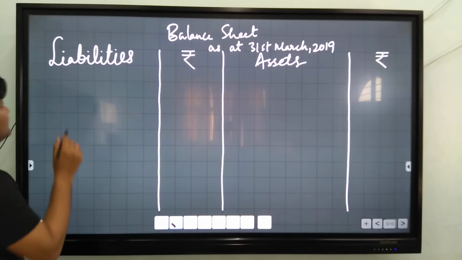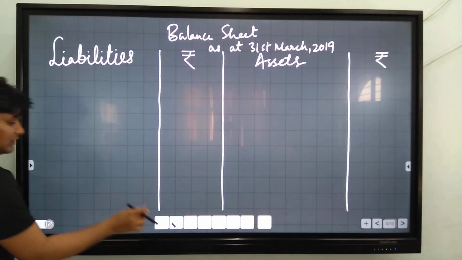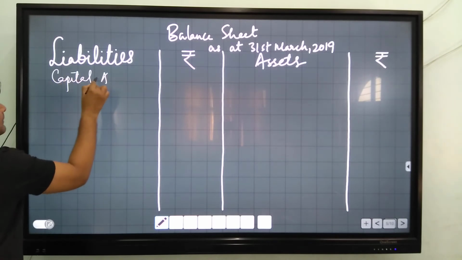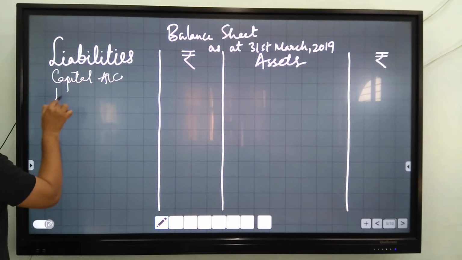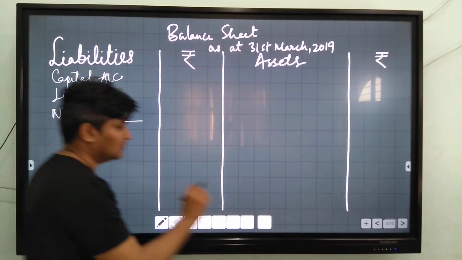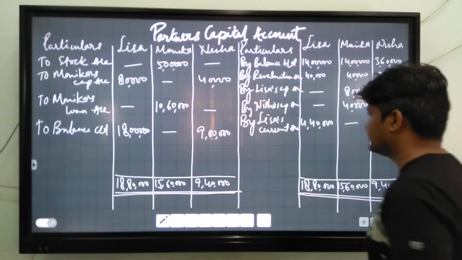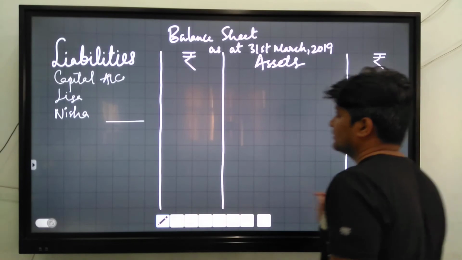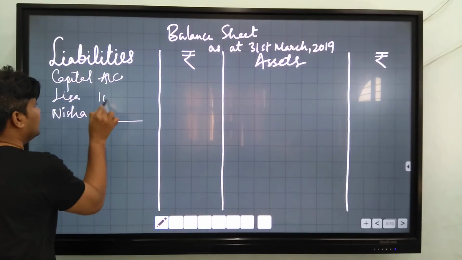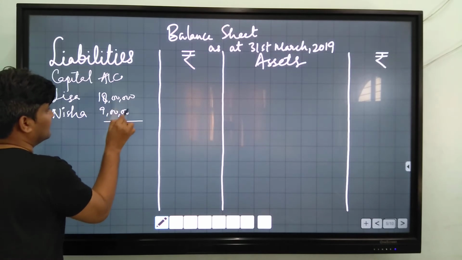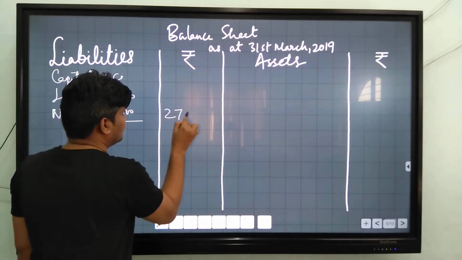In the balance sheet, on liability side, you will write capital accounts, Lisa and Nisha: 18 lakh for Lisa and 9 lakh for Nisha. 18 plus 9, it is 27 lakh.